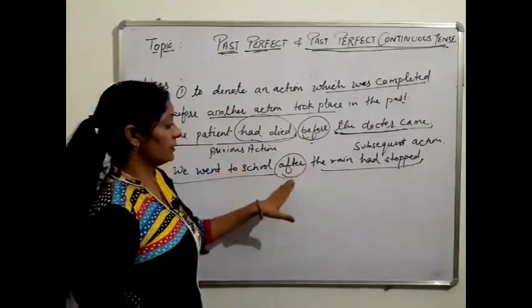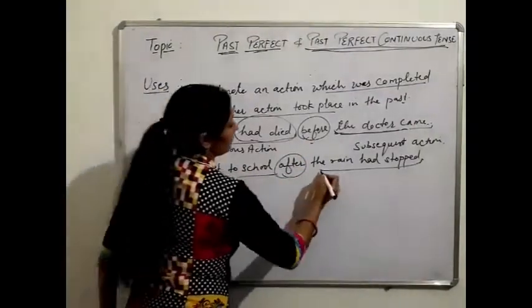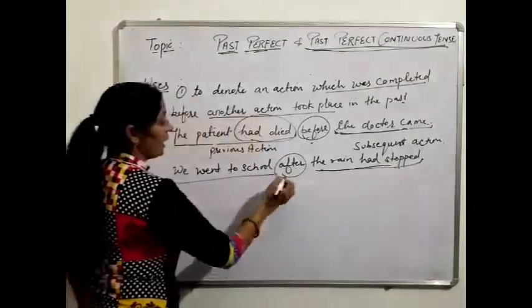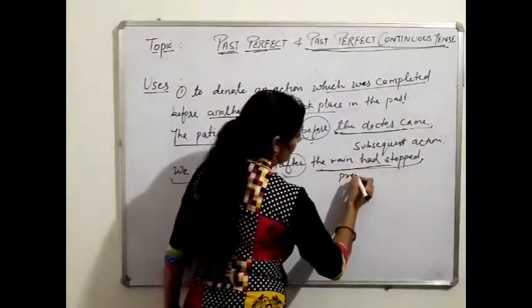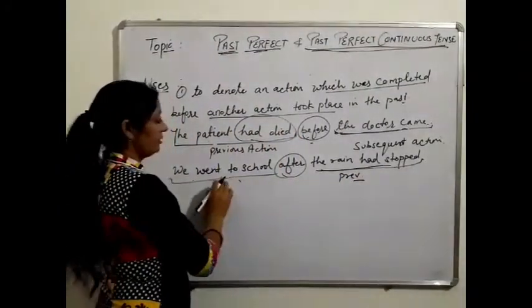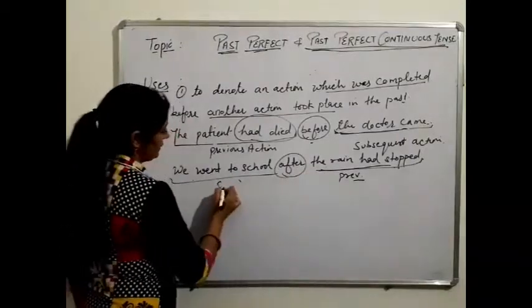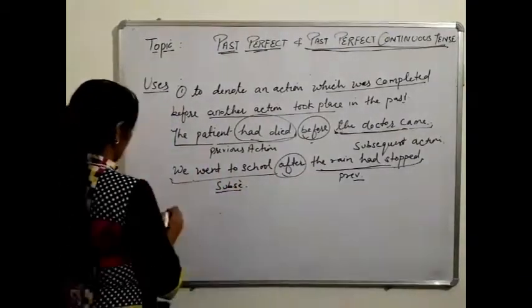Conjunction can be before, after, when, or any. Okay, the rain had stopped, after that we went to school. So this one is our previous action. It means at first the rain had stopped and then we went to school, and this one is our subsequent action.